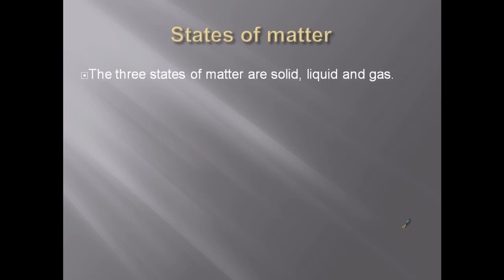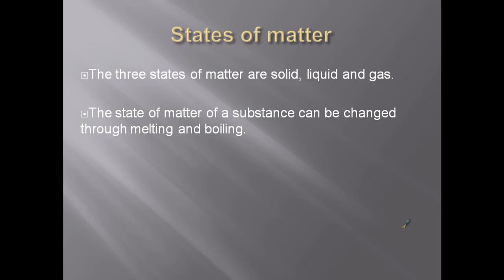So, states of matter. There are three states of matter: solid, liquid, and gas. You can also chunk plasma in there, but we're not going to talk about plasma. The state of matter of a substance can be changed through melting and boiling. If you didn't know that, then you've never had a glass of iced tea or ice in anything. That ice melts.